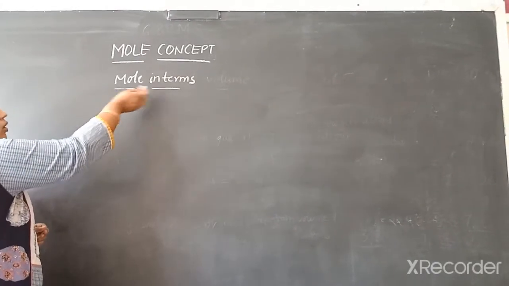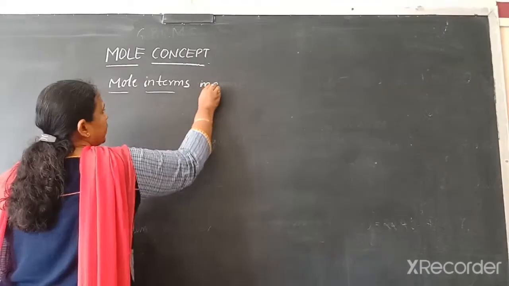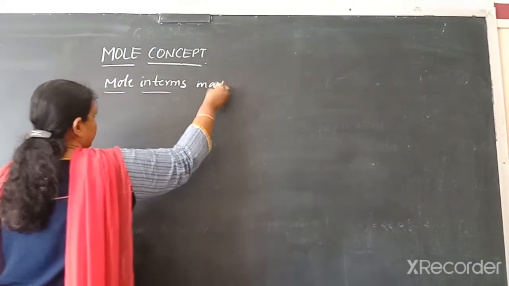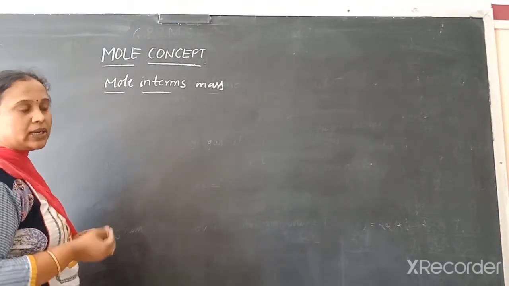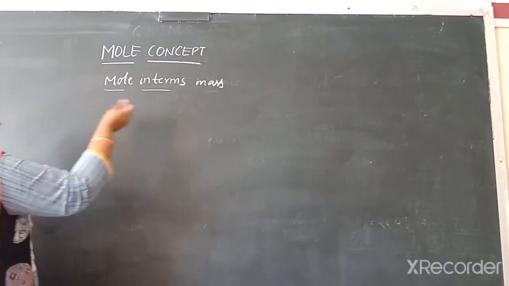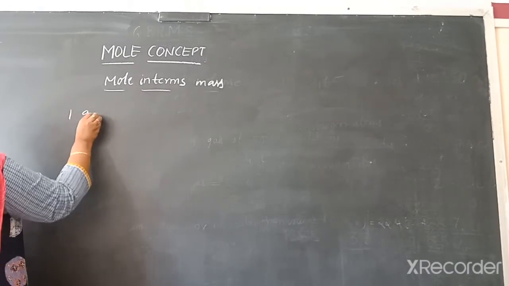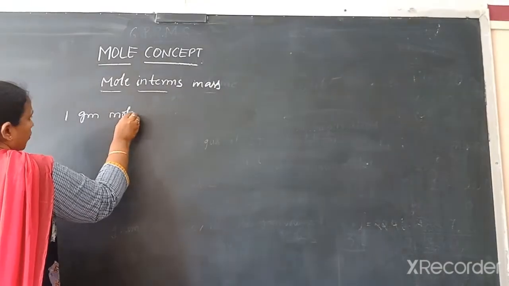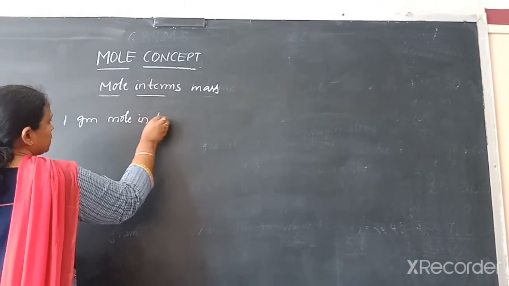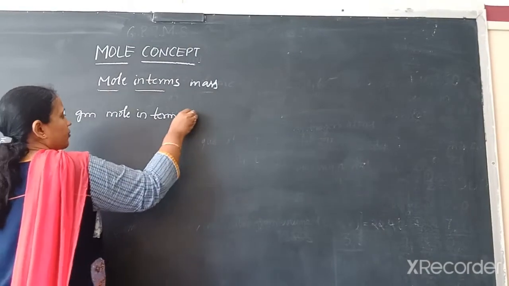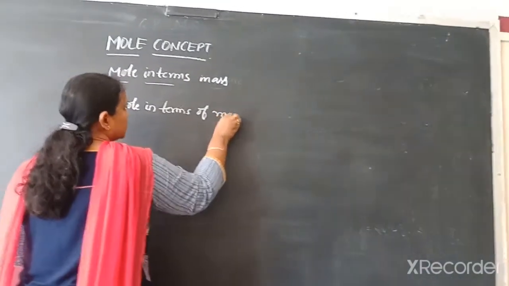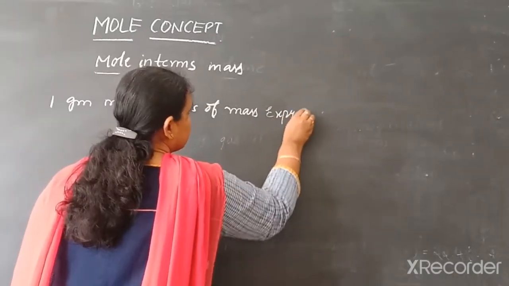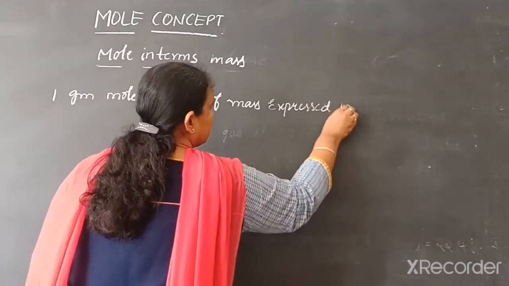Now, mole in terms of mass. How to express the mass of any substance? The gram mass of 1 mole of any substance is expressed in grams.